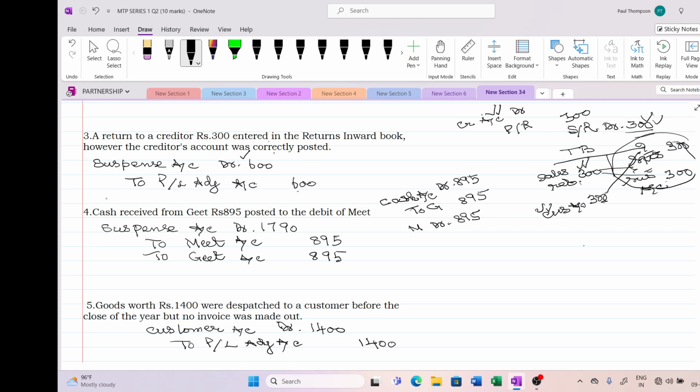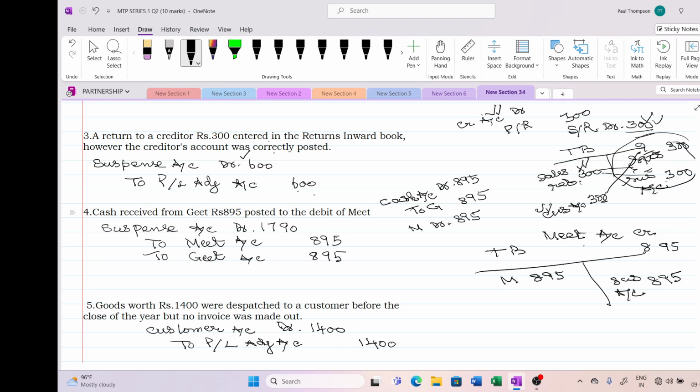So now what happened? Cash received from Geet 895 posted to the debit of Meet. So Meet account has to be credited, 895. Okay. So what happened in the trial balance? I was right. In the trial balance, the Meet account is appearing as 895, and there is no credit. So you are operating the suspense account for this debit for 895 rupees.